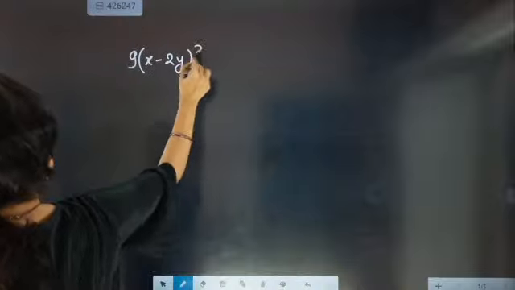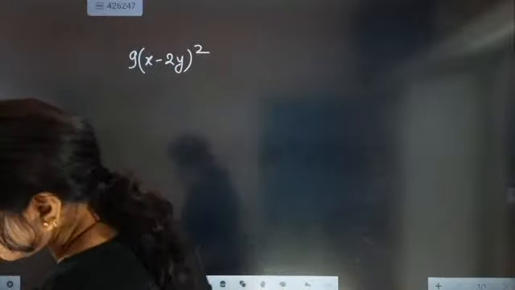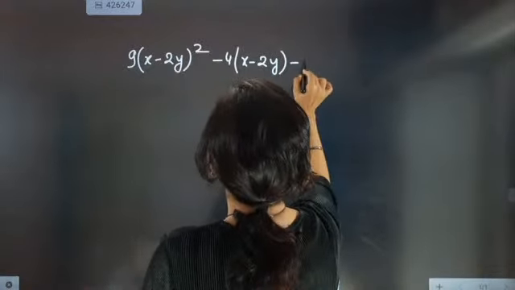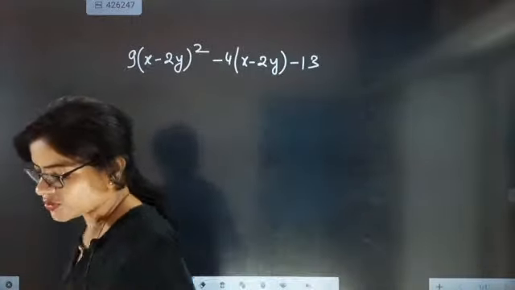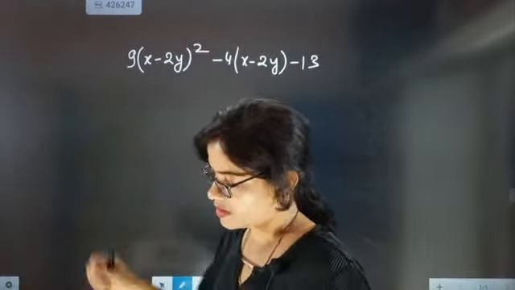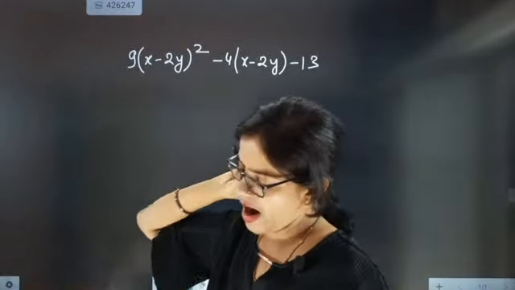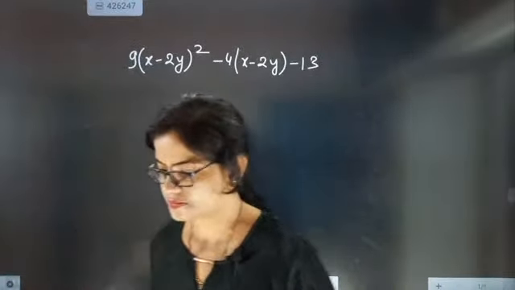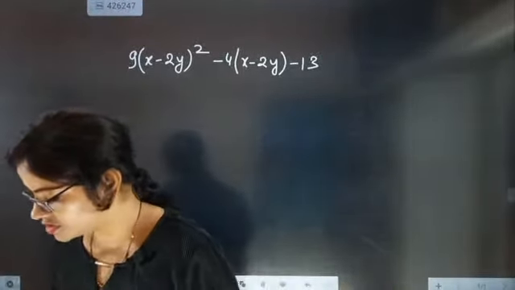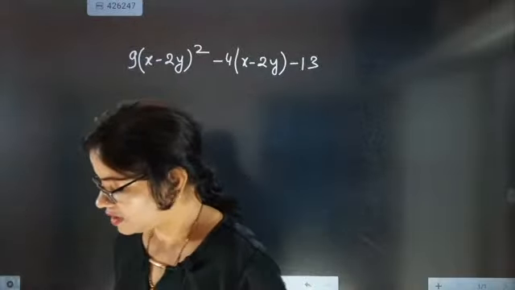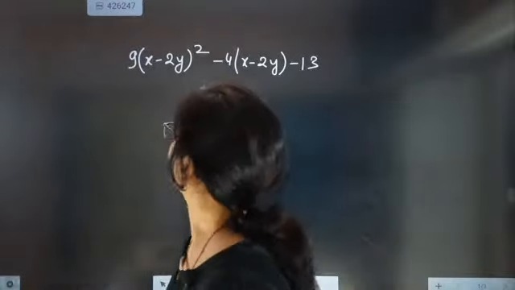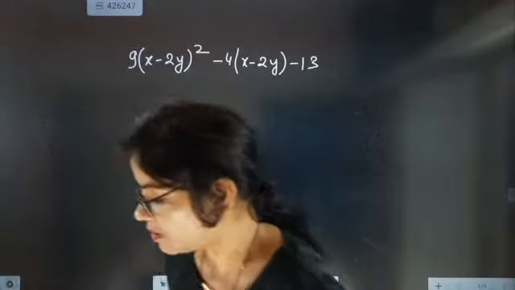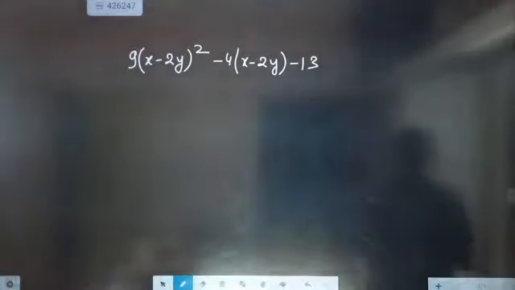So x minus 2y whole square, minus 4 into x minus 2y, minus 13. Try to go for this question.